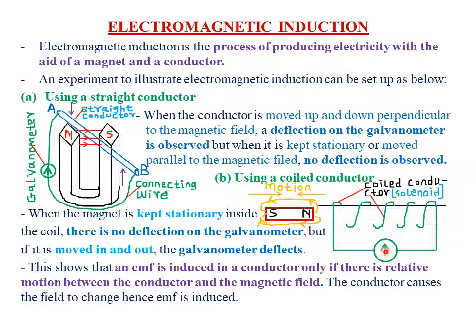Then the other question is, you should be able to explain your observation. So why does the current or the EMF, or why does the galvanometer deflect? The galvanometer deflects, showing that an EMF has been induced in the conductor. And the EMF will only be induced if there is a relative motion between the conductor and the magnetic fields. So the conductor causes the magnetic field to change, hence an EMF is induced. Next,